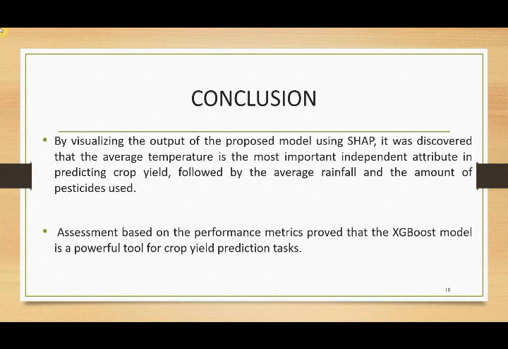By visualizing the output of the proposed model using SHAP, it was discovered that the average temperature is the most important independent attribute in predicting crop yield, followed by the average rainfall and the amount of pesticide used. Assessment based on the performance metrics proved that the XGBoost model is a powerful tool for crop yield prediction tasks.